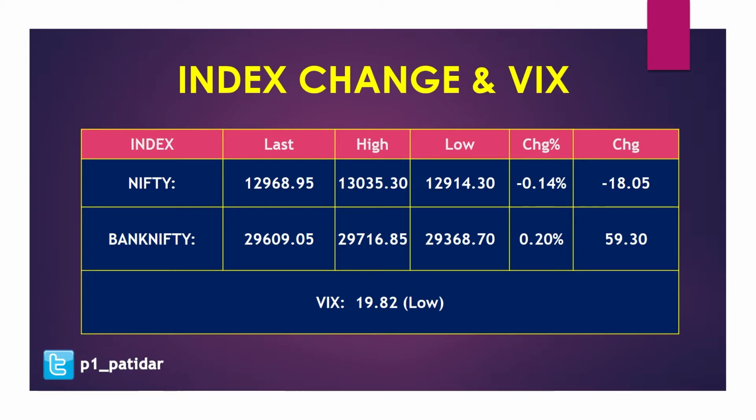Okay, and you can see the VIX is low. If VIX is less than 25, then there will be less volatility in the market. In that case, you can sell options and earn money. That's why I'm including this VIX data in our analysis.